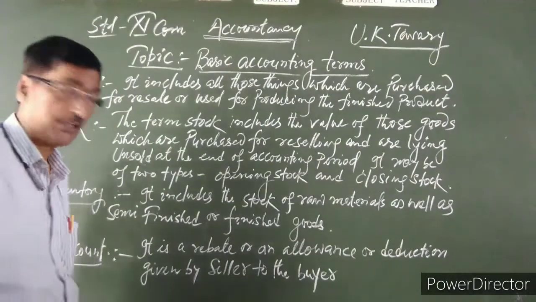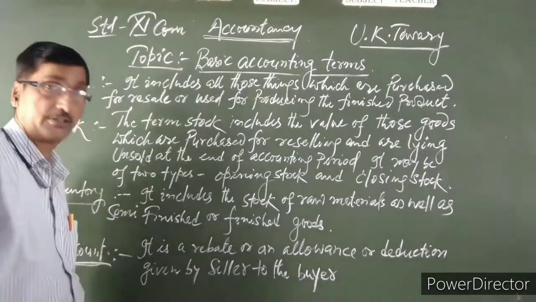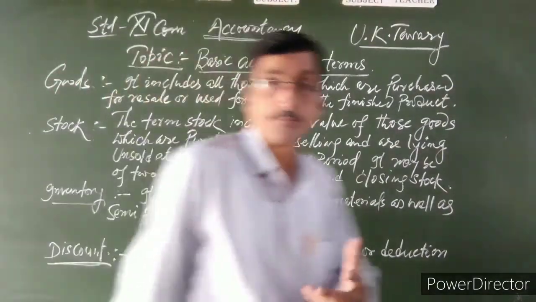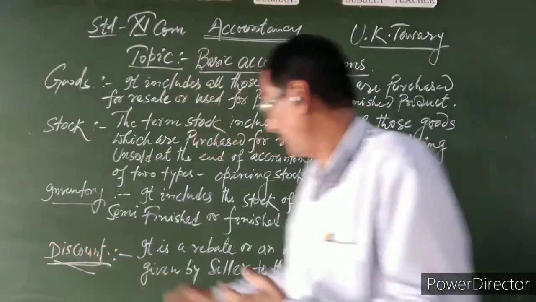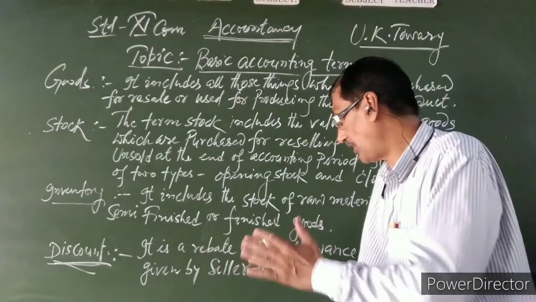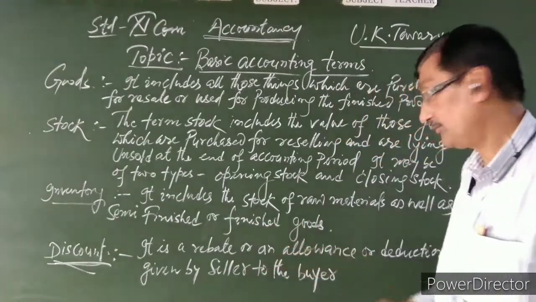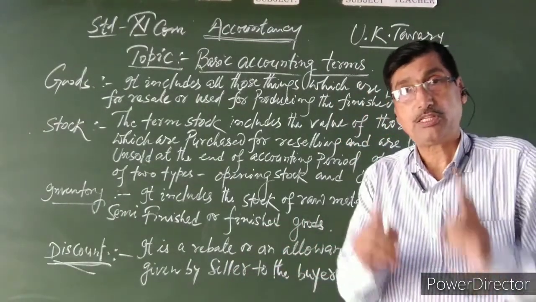Now sir, the very common term, discount. What is discount, sir? It is a rebate or an allowance.